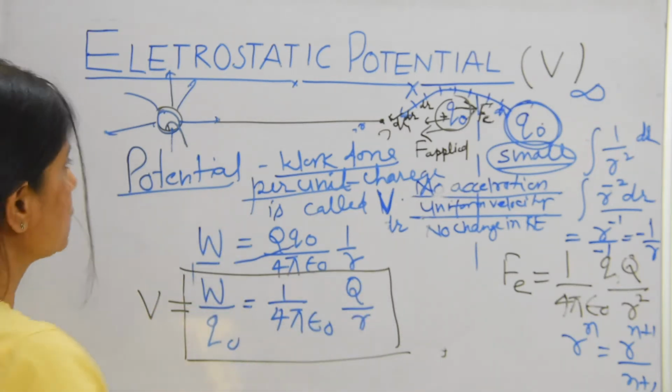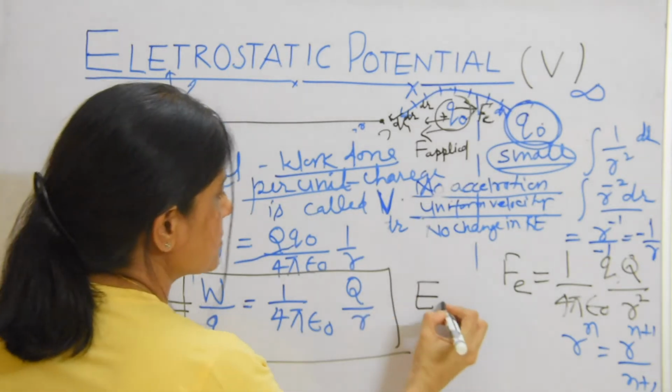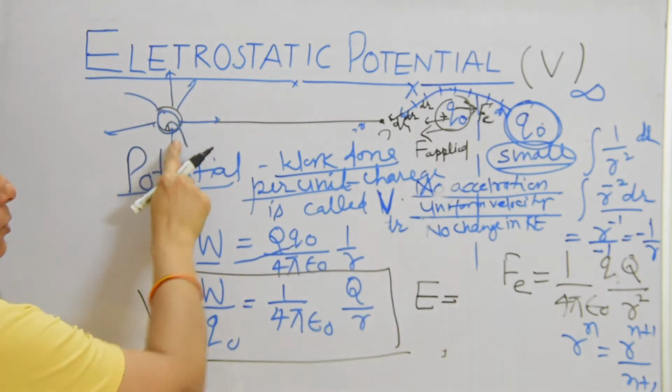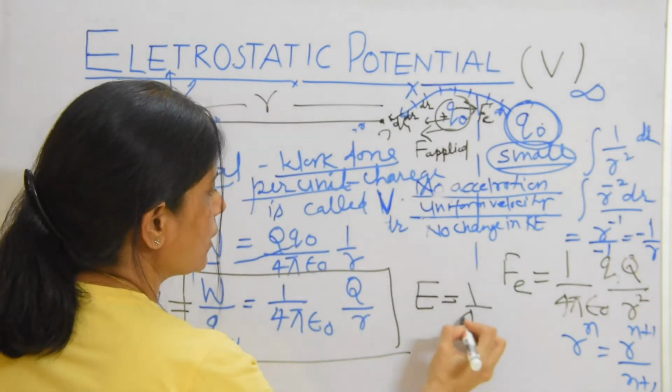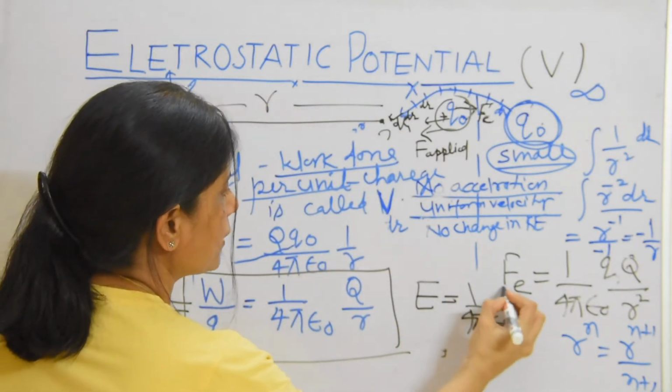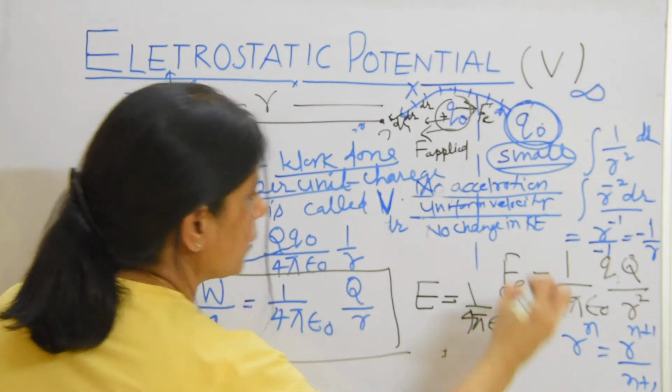This is the expression for potential. As you remember, the electric field intensity due to this charge Q at this point P is 1 upon 4 pi epsilon naught Q upon r square.